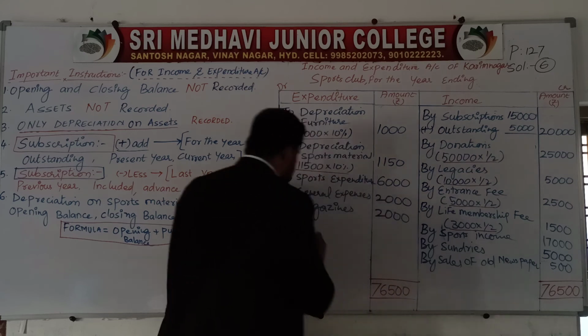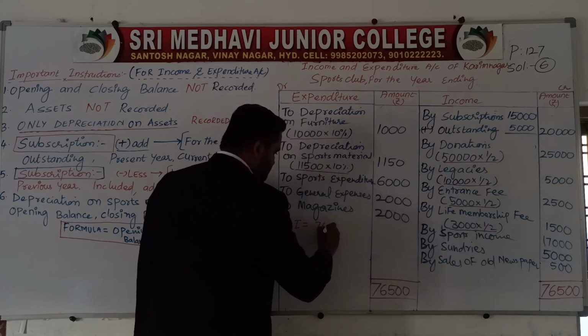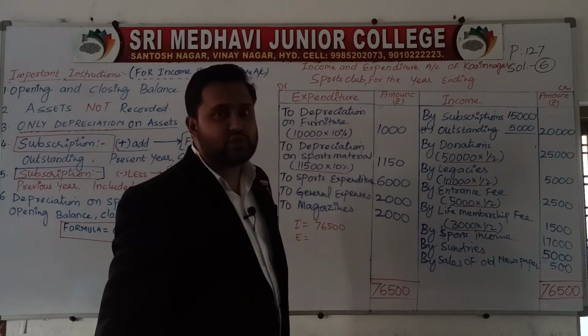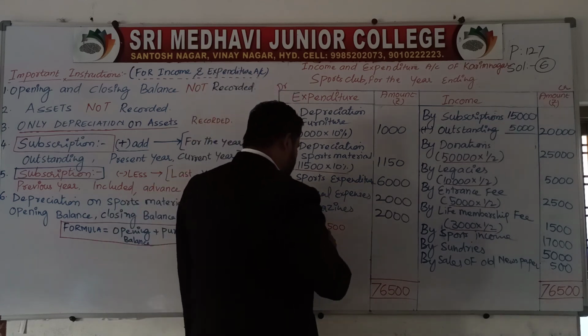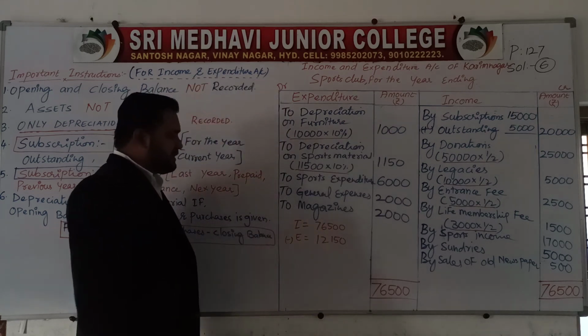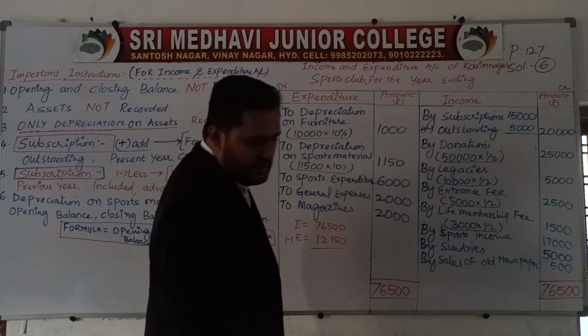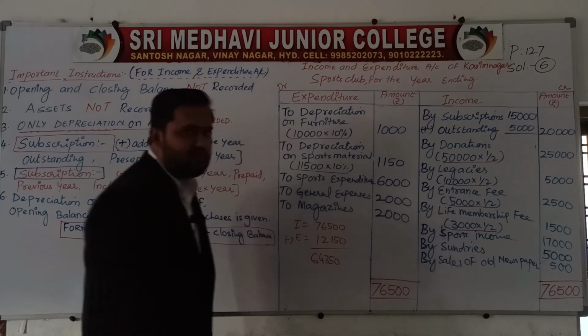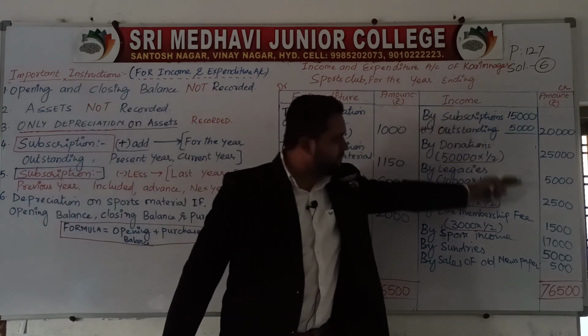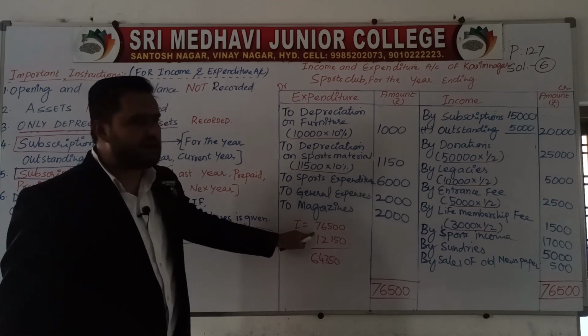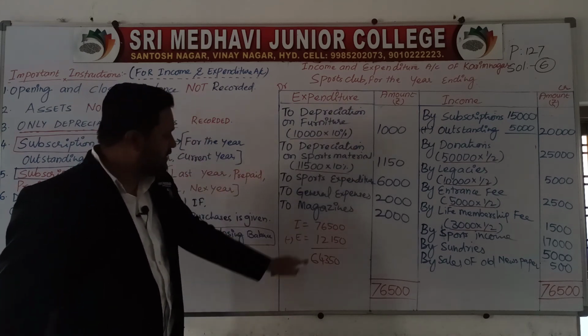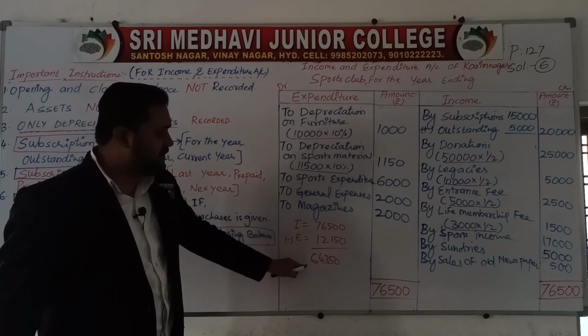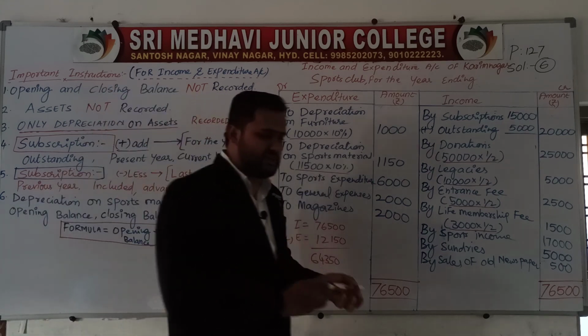76,500 is the income. What about the total of expenditure? Total of expenditure is 12,150. From income minus the expenditure, you will come to know the answer, 64,350. Your total of income is 76,500. Total of expenditure 12,150. Income minus expenditure, 64,350, is your surplus.